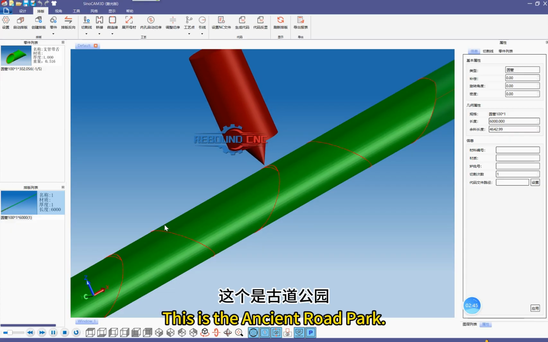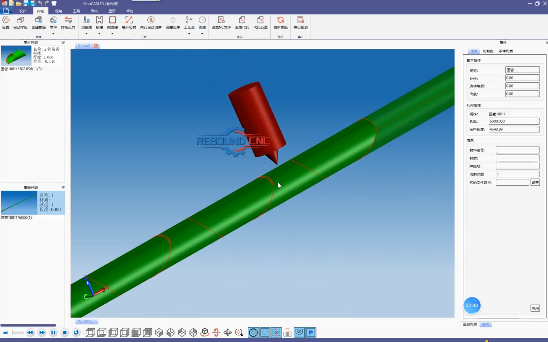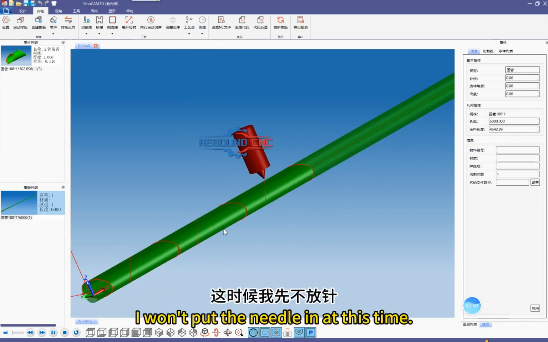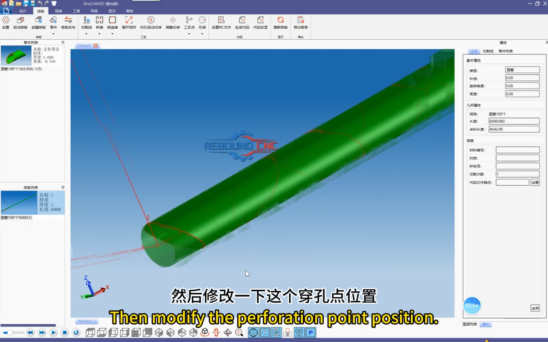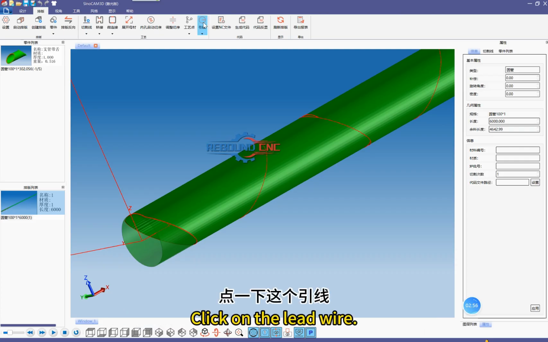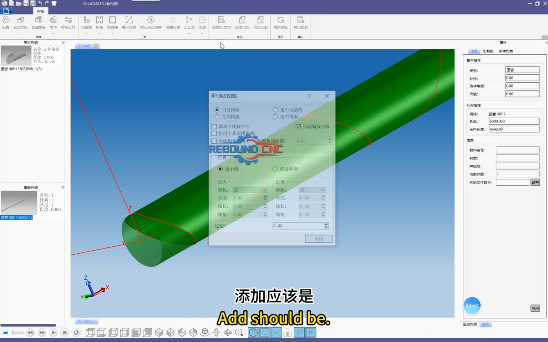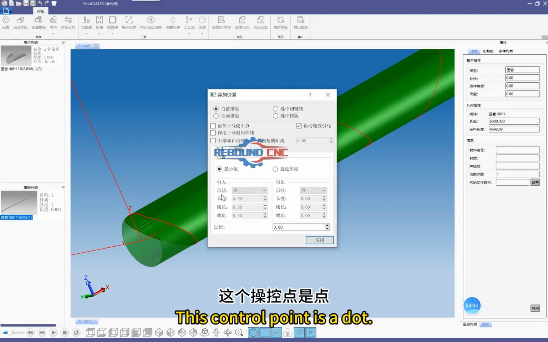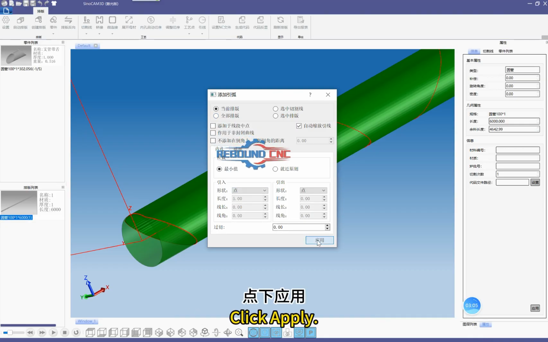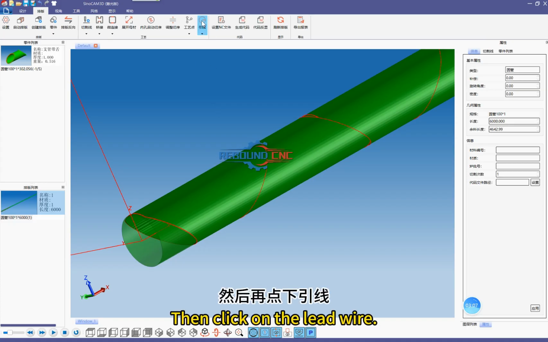This is the ancient road park. I won't put the needle in at this time. Then modify the perforation point position. Click on the lead wire. Add should be. This control point is a dot. Click Apply. Then click on the lead wire.